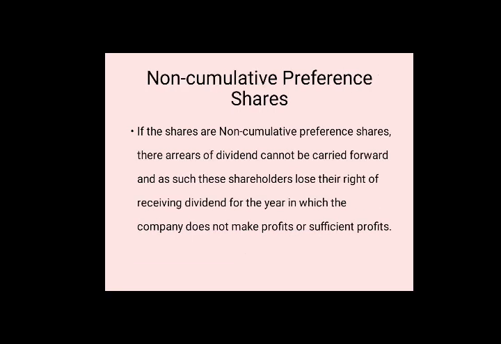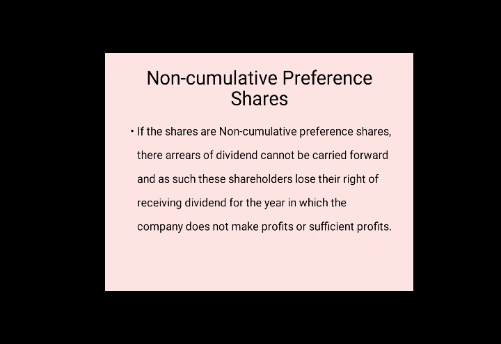What is meant by non-cumulative preference shares? If the shares are non-cumulative preference shares, their arrears, that means the remaining dividend of the last term or the last year, cannot be carried forward, and as such these shareholders lose their right of receiving dividend for the year in which the company does not make profit or sufficient profit.